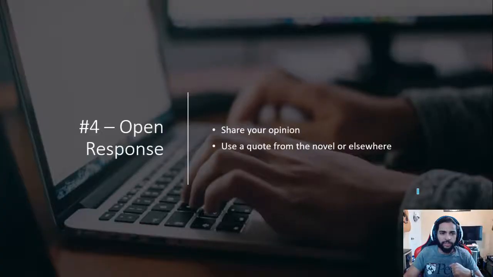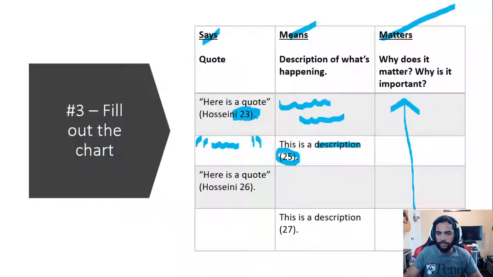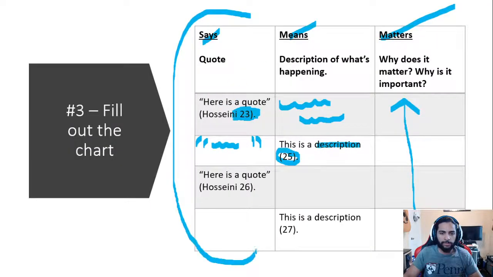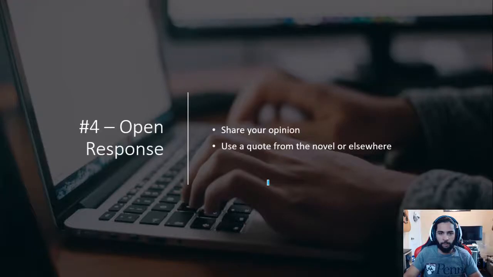After you finish the chart, open response, as usual, you're just sharing your own opinion. You're using a quote from the novel or anywhere else to support your answer. Like I always say, you have so many quotes here, 4 to be exact, that you can choose from, 2 that you found and 2 that I gave you. So remember to support your opinion, support your claim with some sort of evidence. And here in this example, the evidence is going to be a quote.